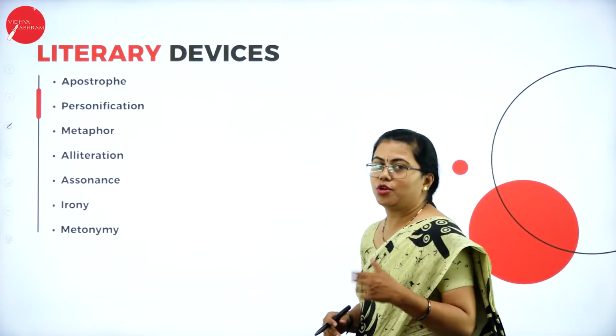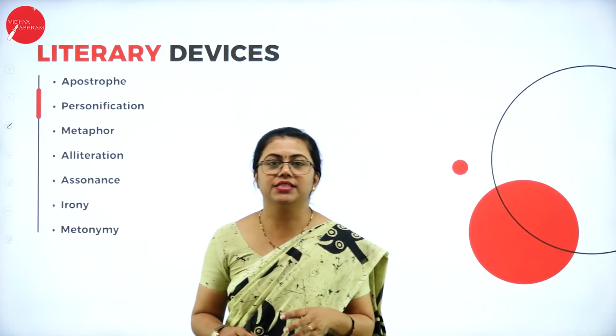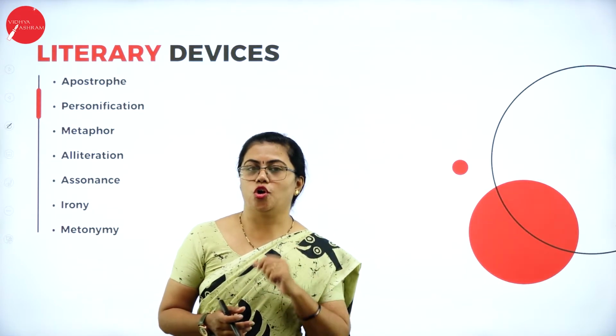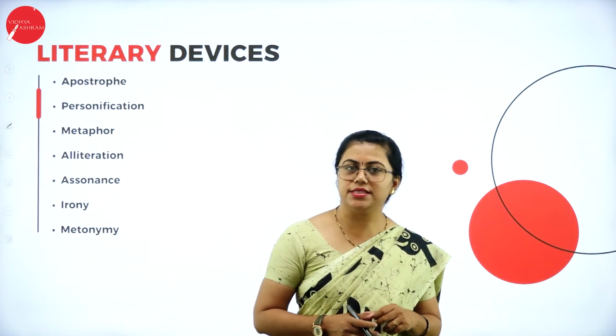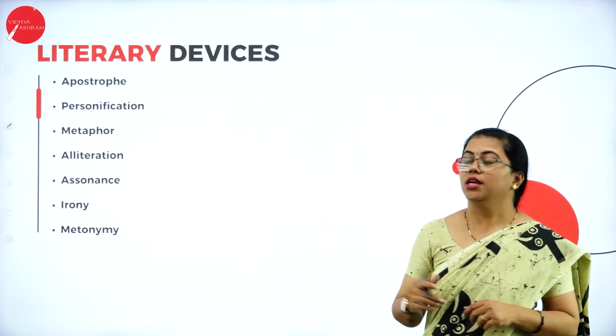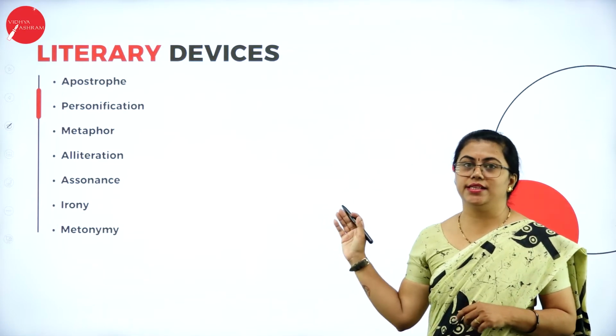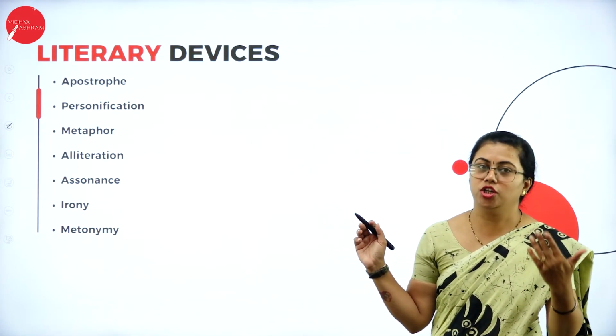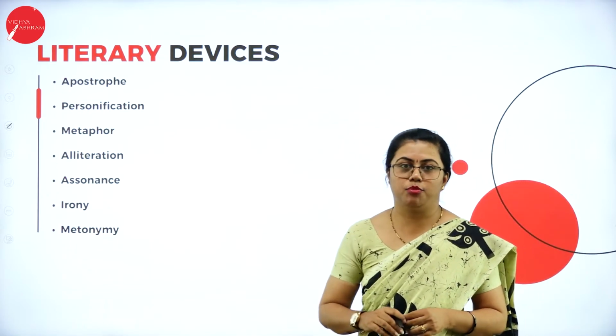Let us begin with apostrophe. Apostrophe means there is no character that exists, but the poet is talking to that character. Here death is a character according to the poet. Death does not exist in this poem, but he is talking to death, and that is called apostrophe.